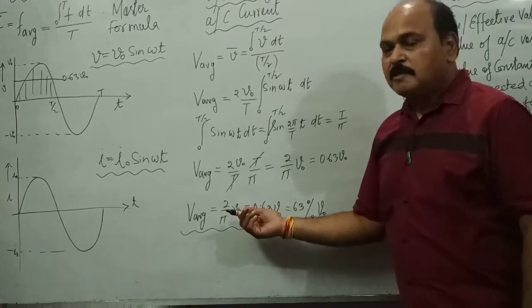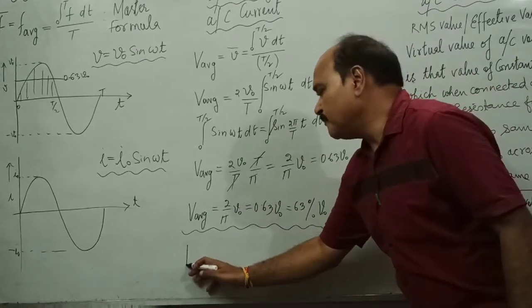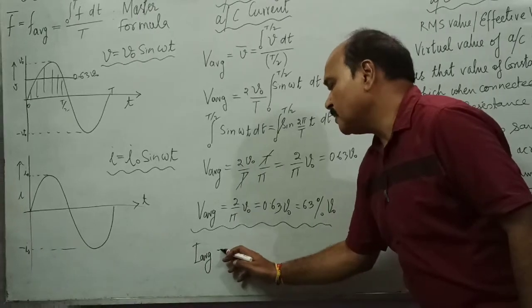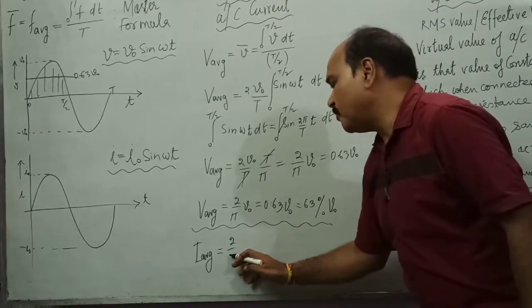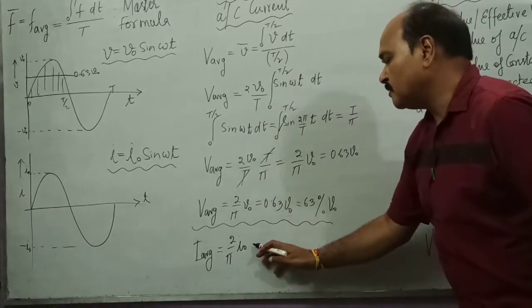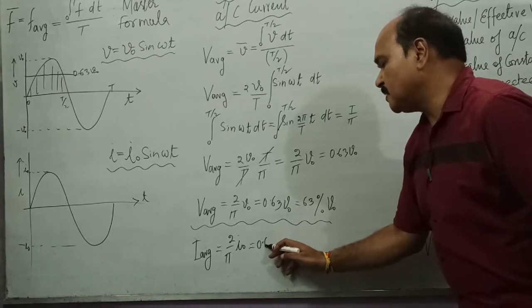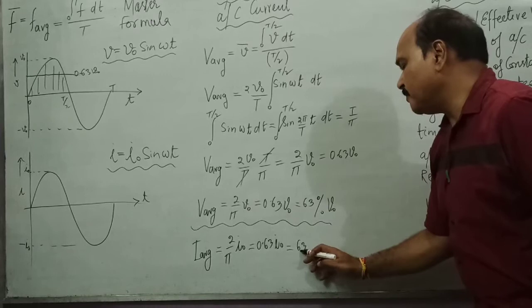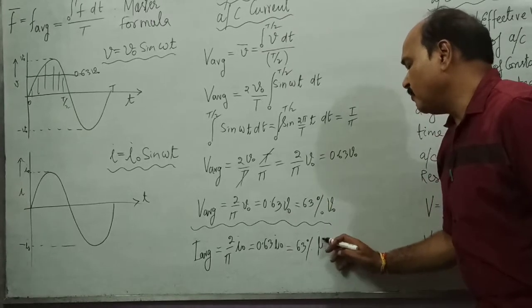Exactly in the same way, we can find out the mean value of current, and this mean value or average value of current is also going to be 2 upon pi I naught. This V naught is going to be replaced by I naught. This is going to be 0.63 times I naught, or you can say 63% of the peak value of current.